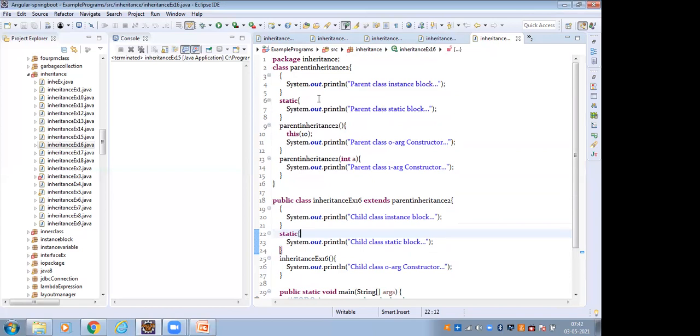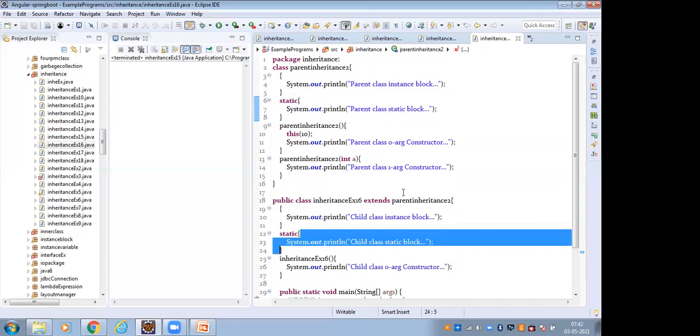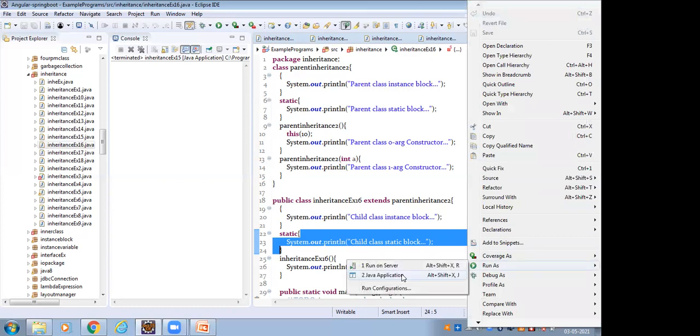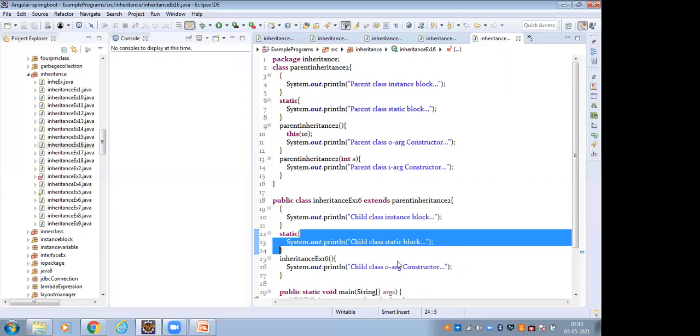Here I have to create an object. So which one is executed first? The static block is executed first. How many times is it executed? The static block is executed only once, before the main method. When the .class file is loading, the static block is executed.